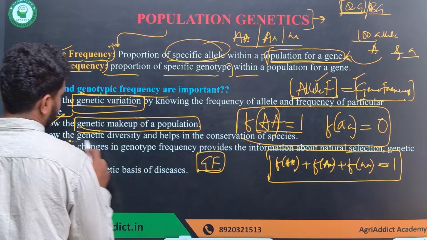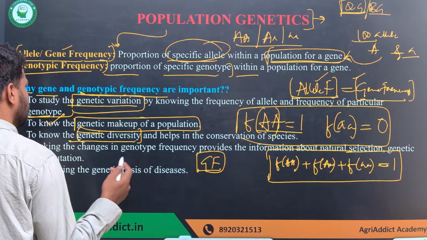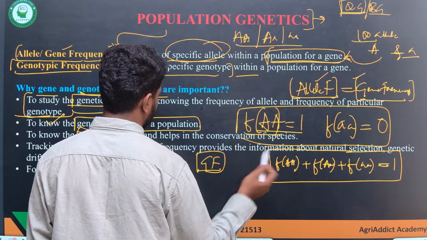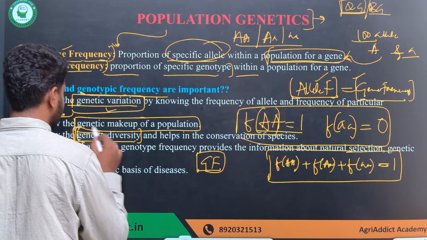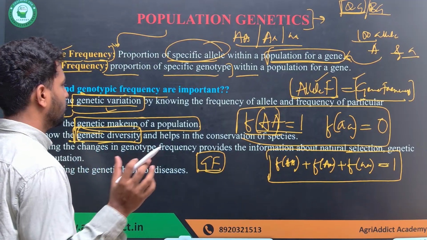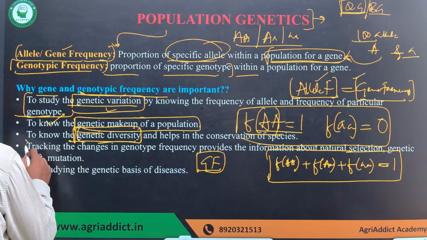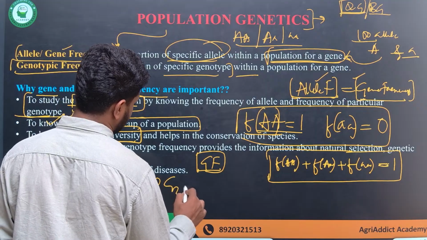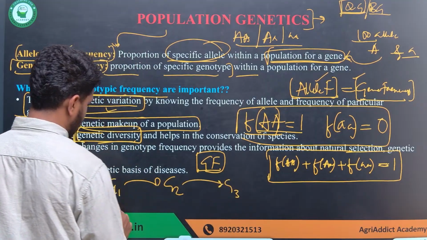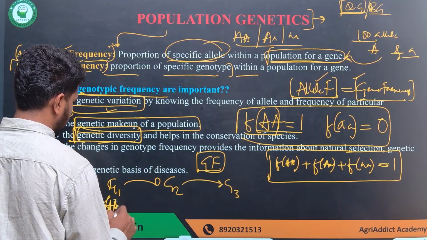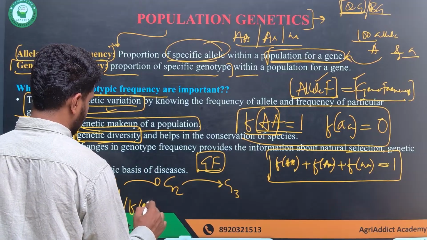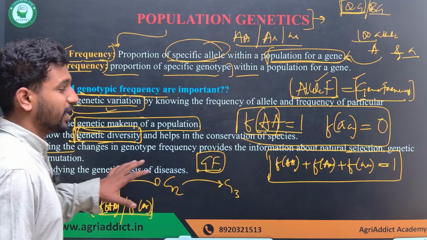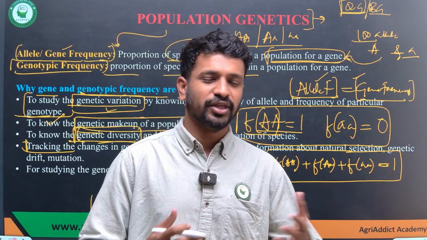And to know the genetic diversity. Similarly, if we know the values of capital A capital A, capital A small a, and small a small a, we will be able to understand how diverse the population is. Next, we can track the changes from one generation to the next generation. If you are able to track the value of F of AA or F of A from generation to generation, then we will also be able to track mechanisms like natural selection, how something is favoring or not favoring.